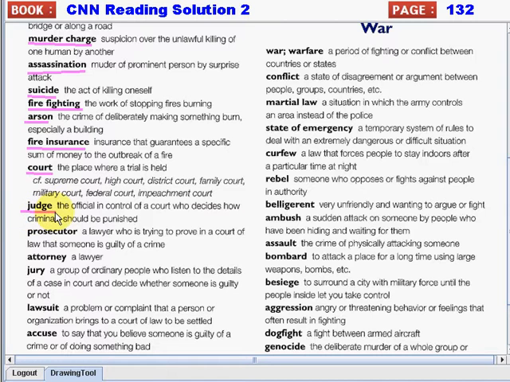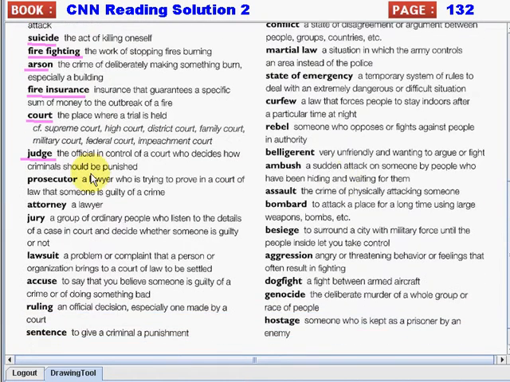Next is judge. Again, judge. So judge is the official in control of a court who decides how criminals should be punished. Next is prosecutor. Again, prosecutor. So a prosecutor is a lawyer who is trying to prove in a court of law that someone is guilty of a crime. Next is attorney. Again, attorney. So this is also known as a lawyer.